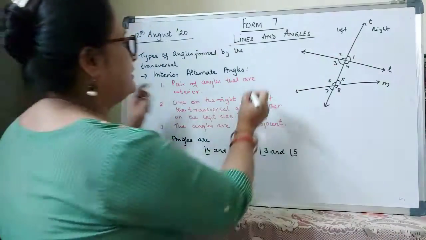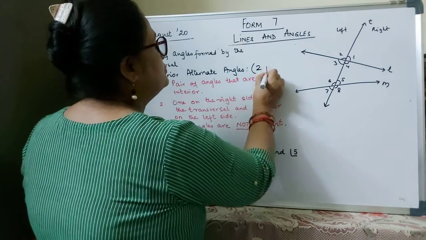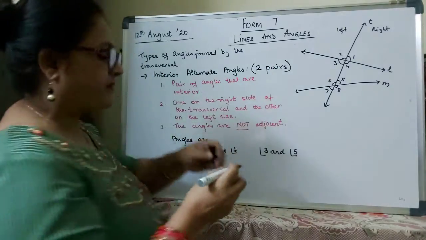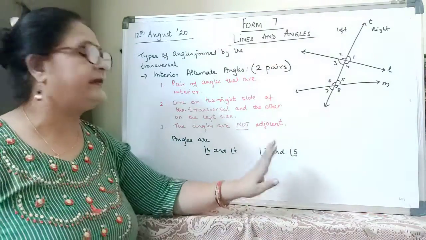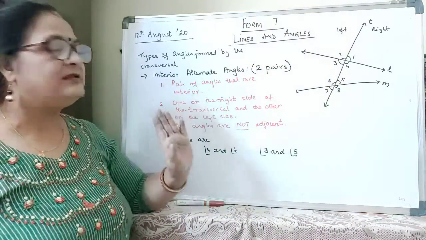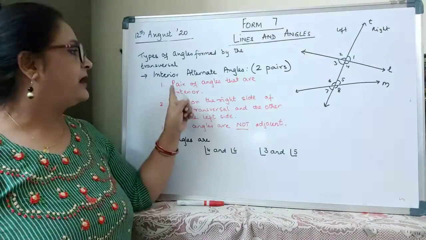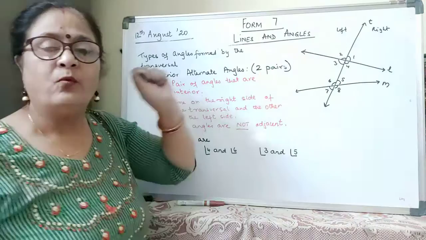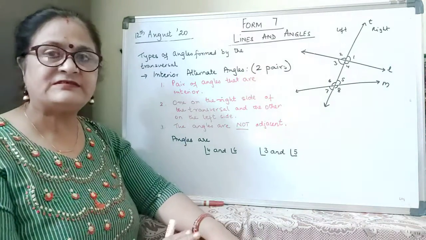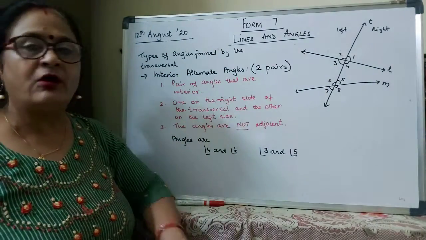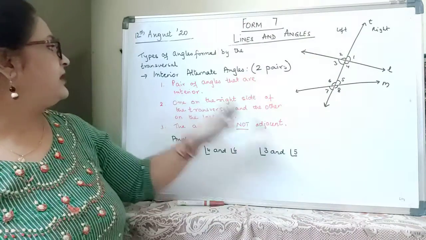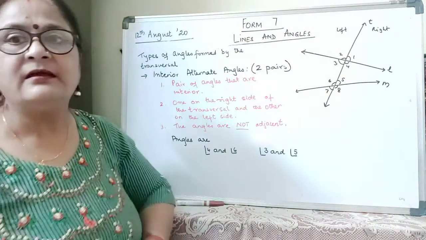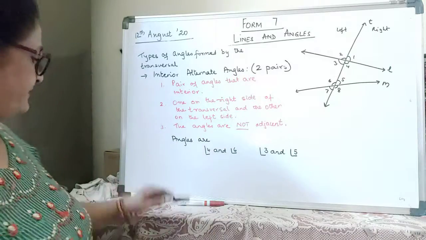I'm getting only 2 pairs of interior alternate angles. What are interior alternate angles? They are a pair of angles that are both interior, one on the right side, one on the left side, but they are not adjacent. They are known as interior alternate angles. Please write it down also.